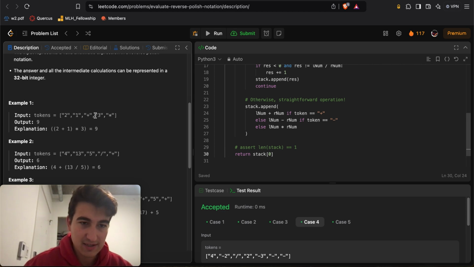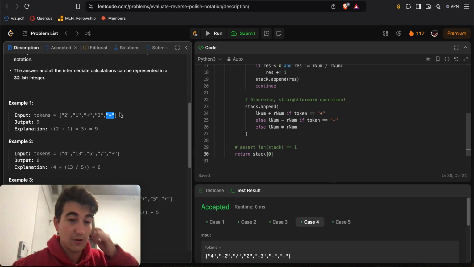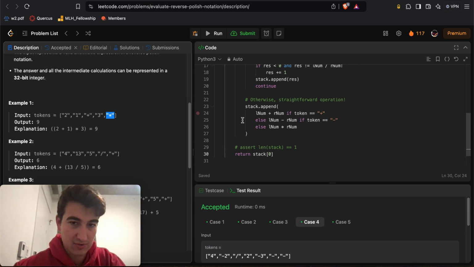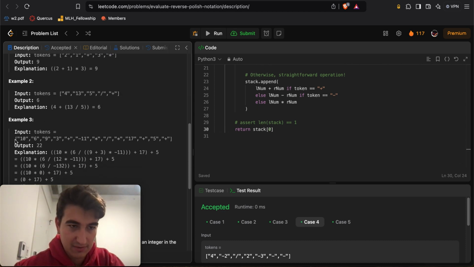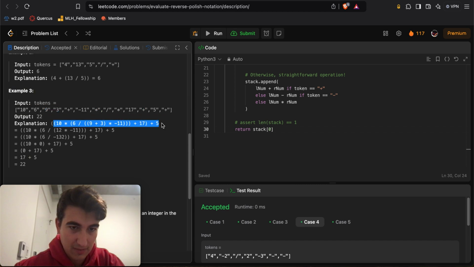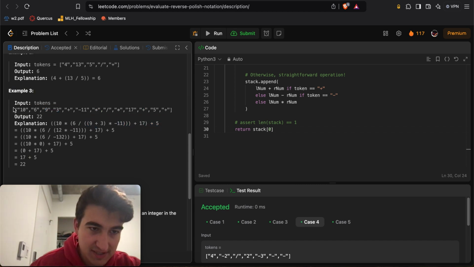And then it's like, okay, I see the number 3, then I see a multiply sign, then I operate on the last 2 numbers that I saw, right? So a stack is absolutely perfect for this. Let's look at something like this. The way that it works is we want it to become this, right? Essentially what you'll notice is there's a bunch of numbers, but what does the plus sign operate on? Well, this plus sign goes on the 9 and the 3.